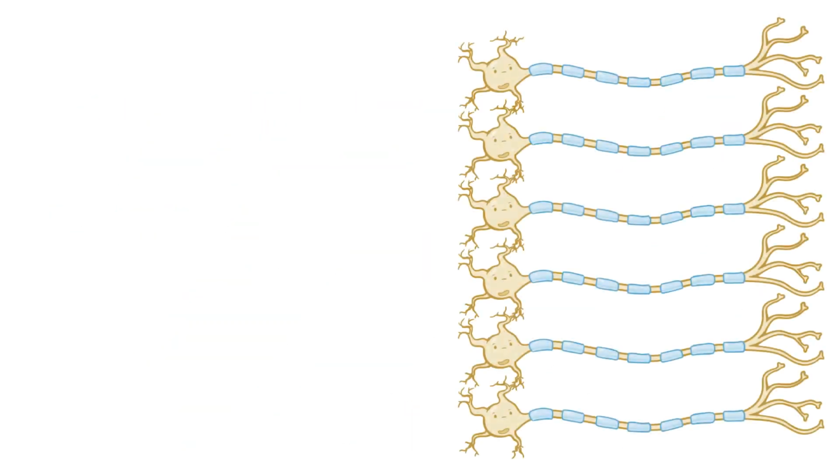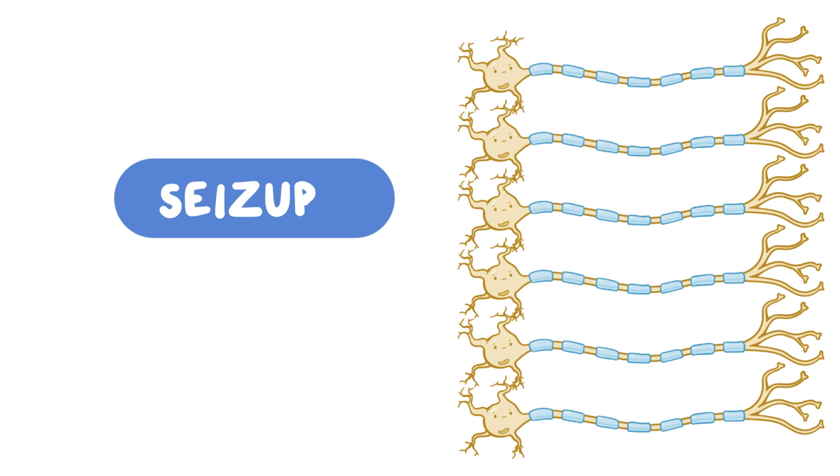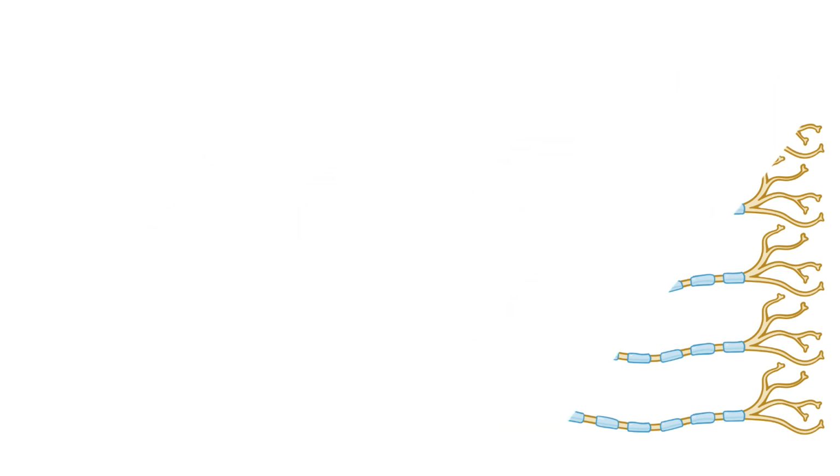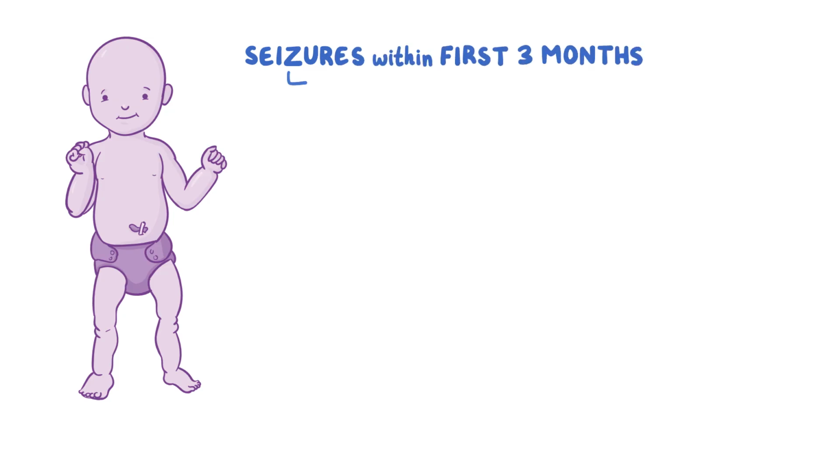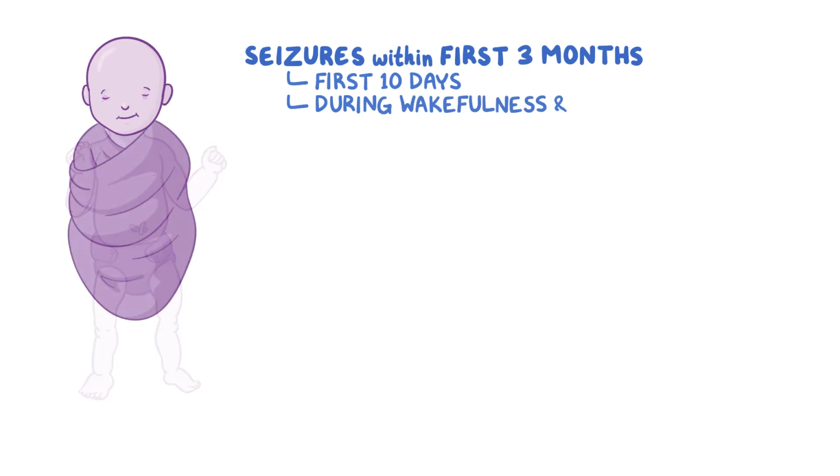Regardless of the cause, defective neurons fire synchronously, which is to say at the same time, and excessively, resulting in a seizure. Infants with EIEE typically present with seizures within the first 3 months of life, often in the first 10 days. The seizures can occur during wakefulness and sleep.